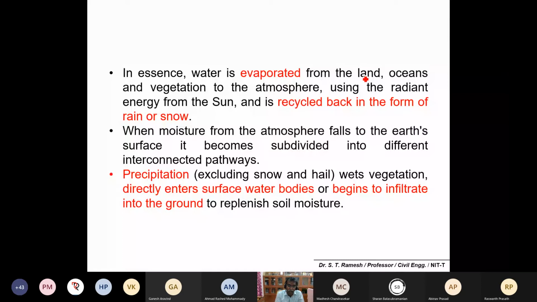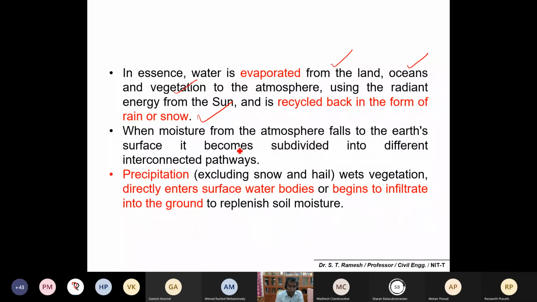The water is evaporated from the land, ocean, and vegetation. So from the land, soil moisture; from the ocean, the salt water; and from vegetation, that is evapotranspiration. It will move to the atmosphere using the radiant energy from the sun, and it is recycled back in the form of rain or snow. So different forms of precipitation you would also have seen, recycled again back to the earth in the form of rain and snow.